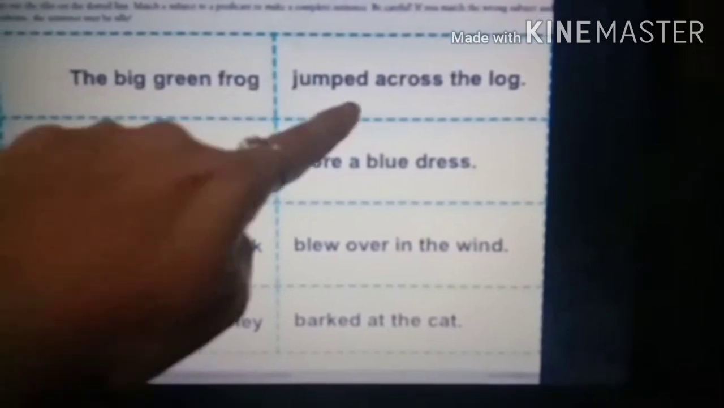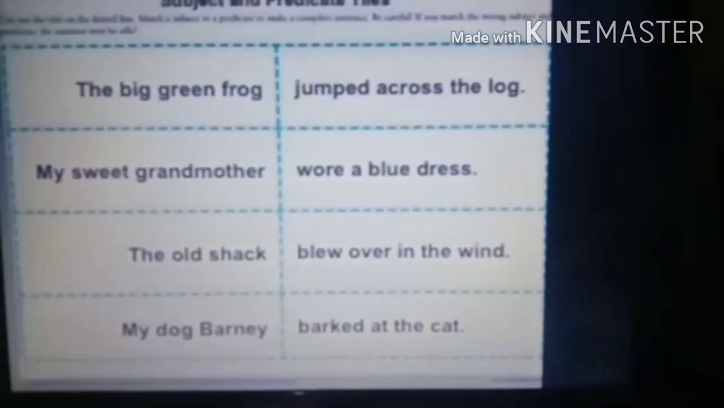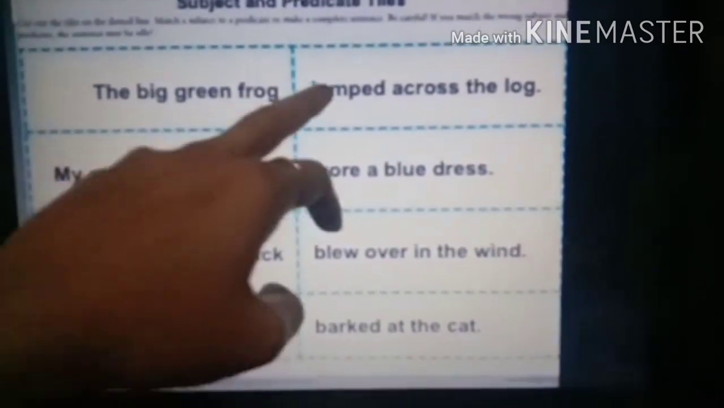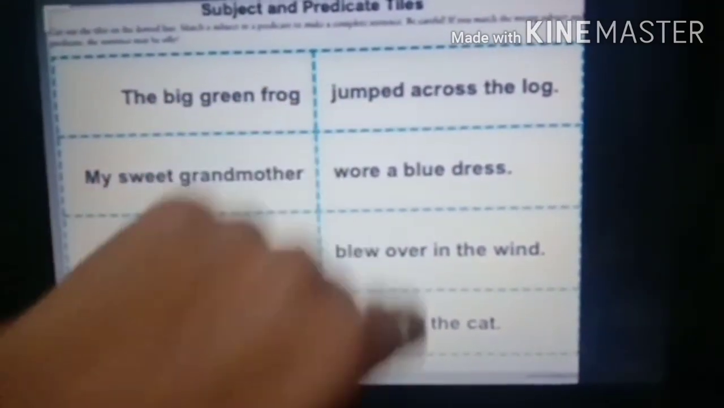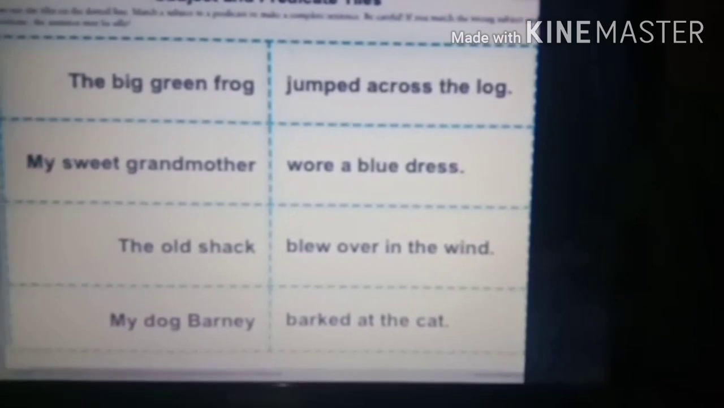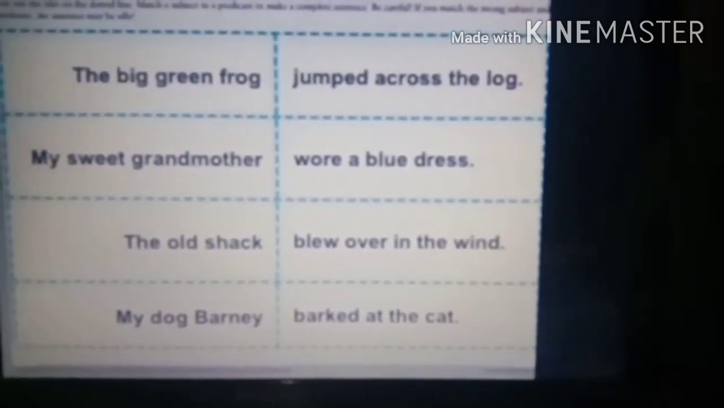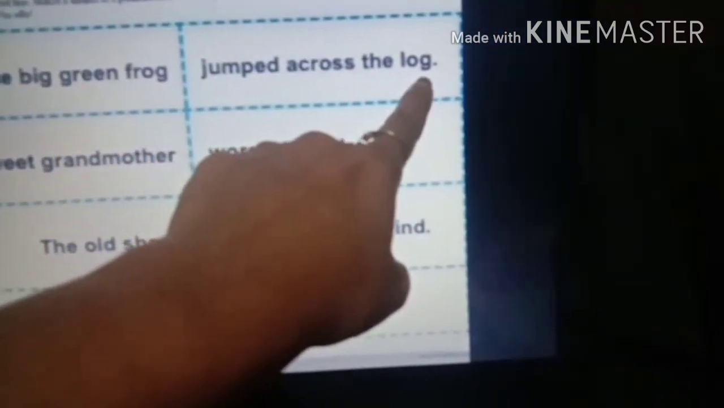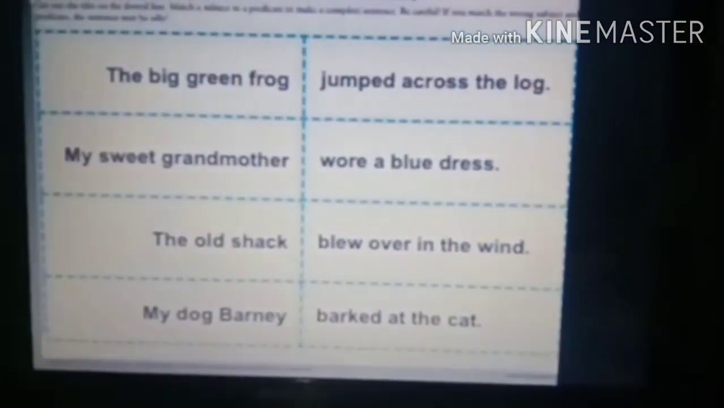Okay. So predicate always starts with a verb. So you can easily understand that. If you get confused, you can see where is the verb. Jumped is the verb. So the predicate starts from here. And the remaining part is the subject.